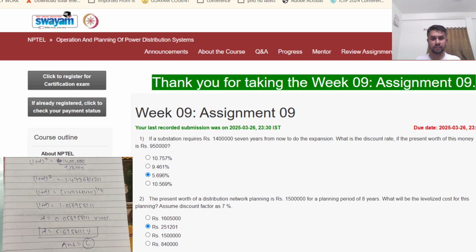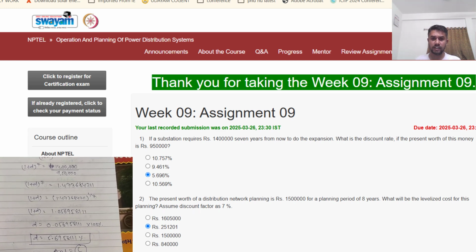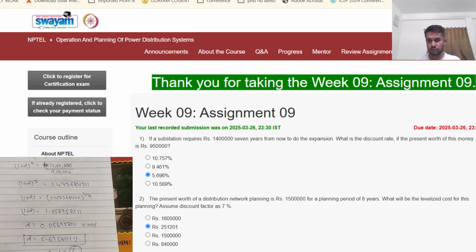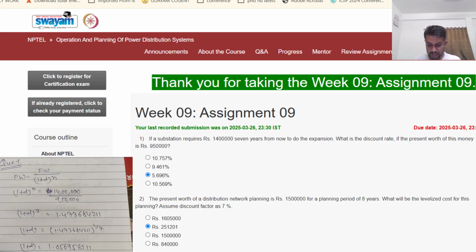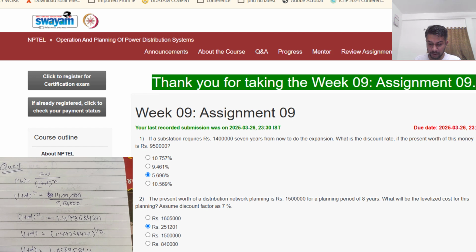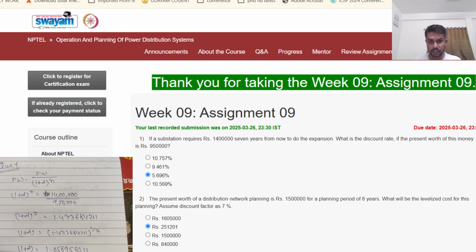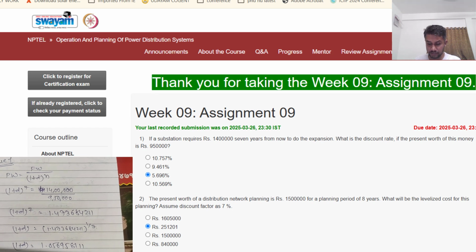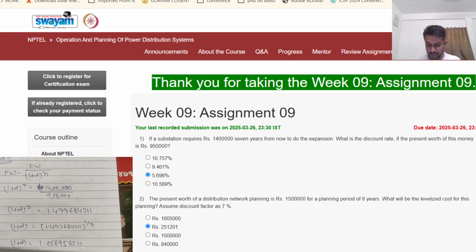As for the first question, the substation requires rupees 14 lakhs 7 years from now to do the expansion. What is the discount rate if the present worth of the money is 9 lakh 50,000? So present worth is equal to future worth divided by (1 plus discount rate) raised to n. Here n is the number of years that they have given, 7 years. Future worth is 14 lakhs and present worth is 9 lakh 50,000.